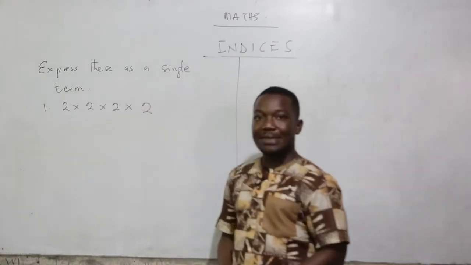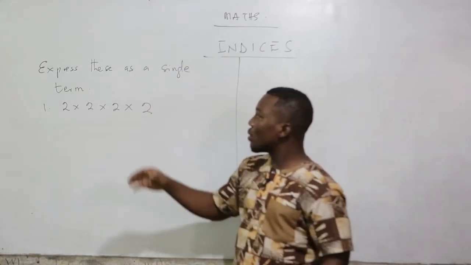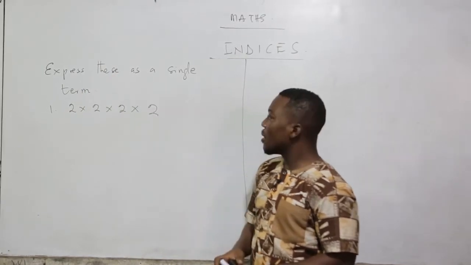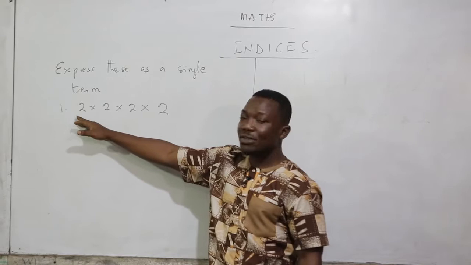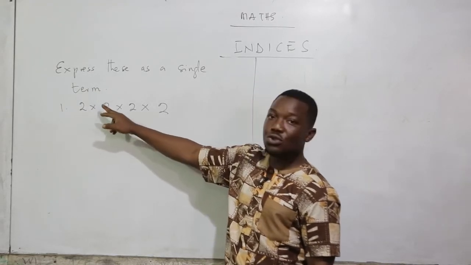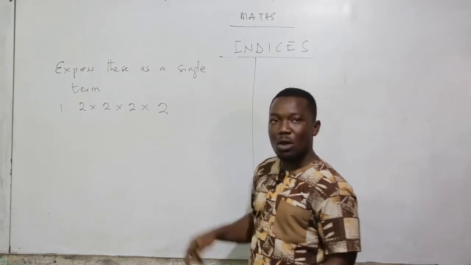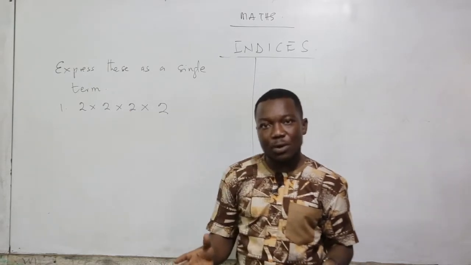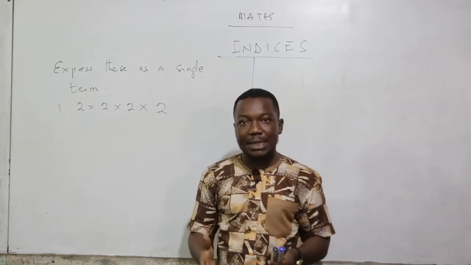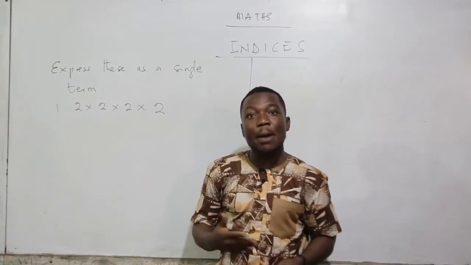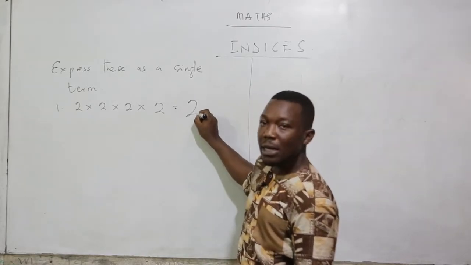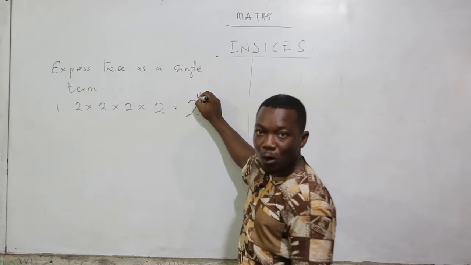Now let's look at the instruction. We've been asked to express these as a single term. This is 2 multiplying itself. How many times? We have 1, 2, 3, and 4. So what is the shorter way to write this whole thing? Now, the 2 here is being repeated. And so we are talking about the 2, and how many times? So we are going to write the 2, and it has been repeated 4 times.